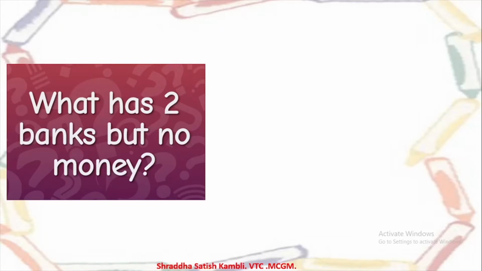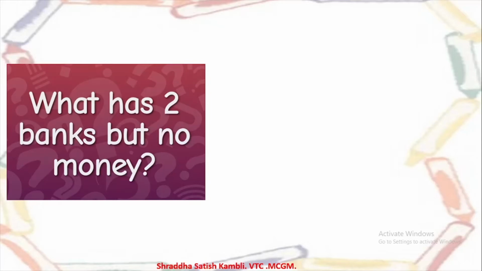So someone who's got two banks of his own. And what is a bank? A bank is a place where we deposit our money, where our money grows. So if a person has got two banks, or if an organization has got two banks, then it should be having a lot of money. But here it is saying what has two banks but no money. So what do you think the answer can be?